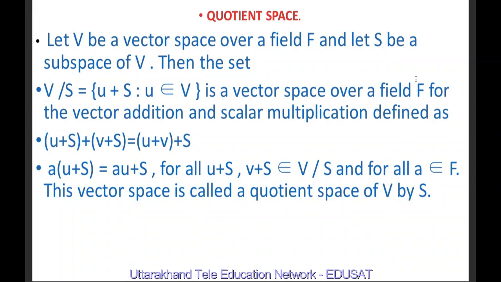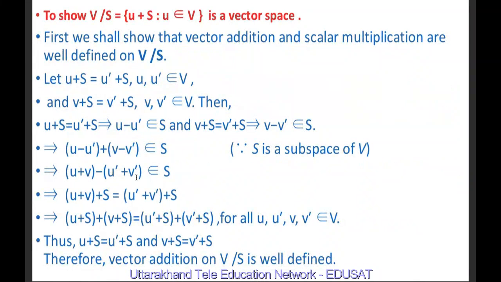So here we have defined vector addition as (U + S) + (V + S) = (U + V) + S and scalar multiplication as A·(U + S) = AU + S, and here S is a subspace of V and V is a vector space over a field F. First of all we will show that this V by S satisfies all the properties of a vector space, where the elements of V by S are U + S where U belongs to V.